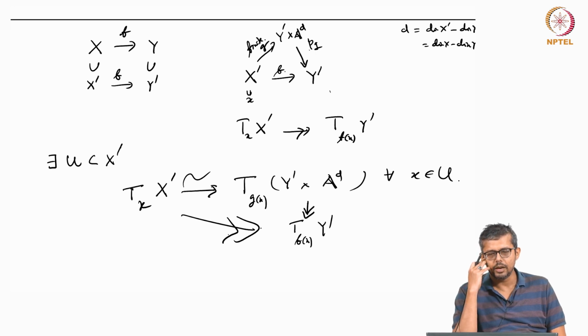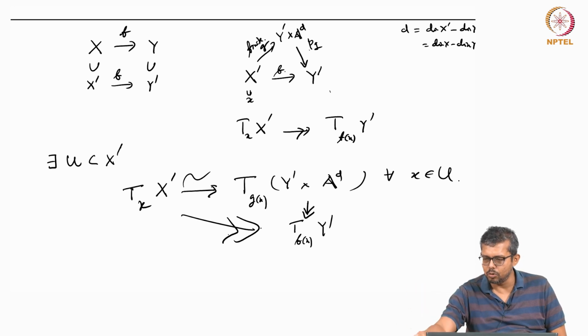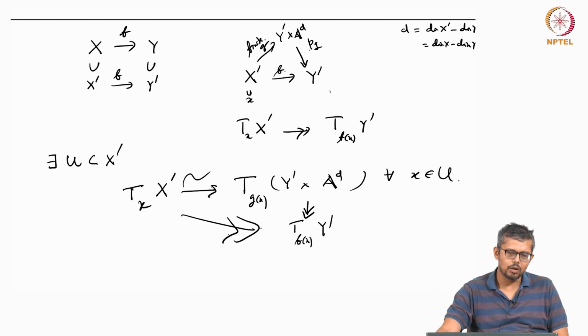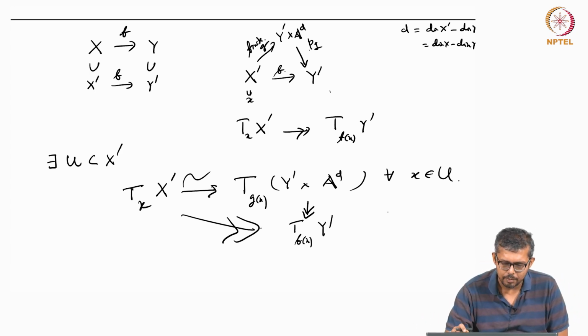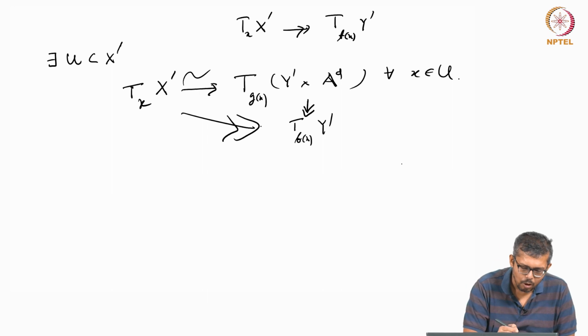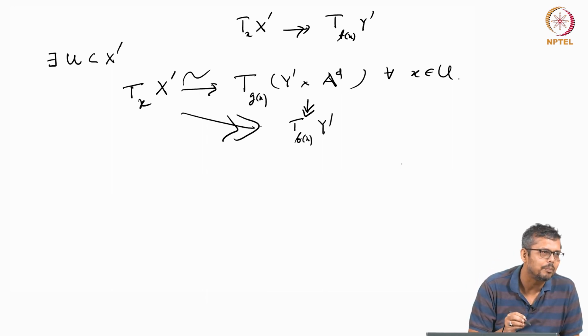So now in the next few lectures, I want to give at least some cases where... the main problem is functoriality.